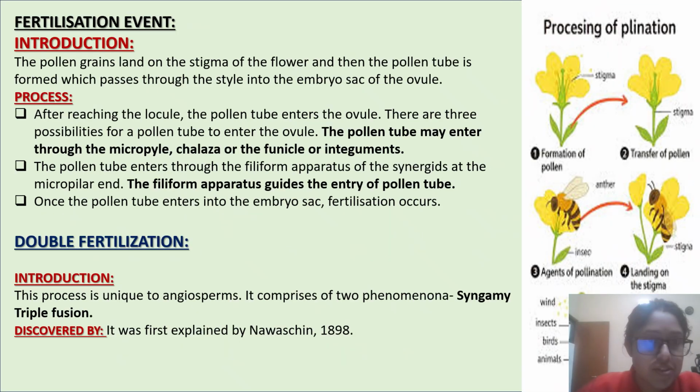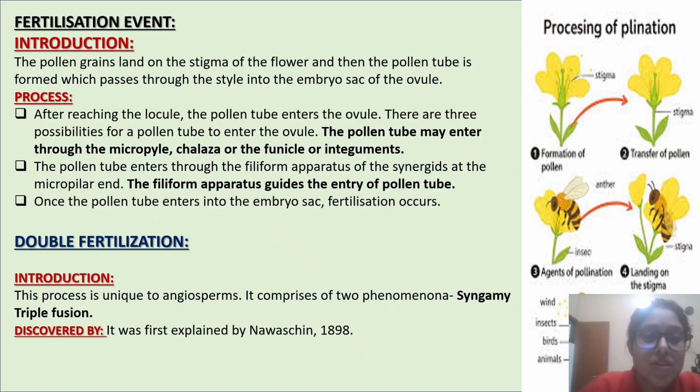Next, fertilization event. The pollen grains land on the stigma of the flower and then the pollen tube is formed, which passes through the style into the embryo sac of the ovule. Process: after reaching the locule, the pollen tube enters the ovule. There are three possibilities for a pollen tube to enter the ovule. The pollen tube may enter through the micropyle, chalaza, or the funicle or integuments.